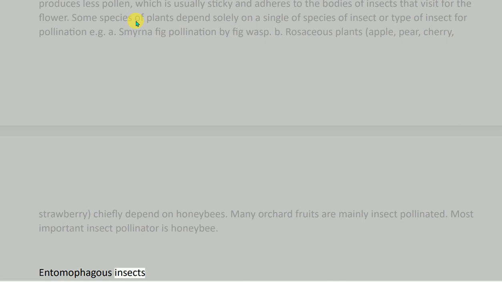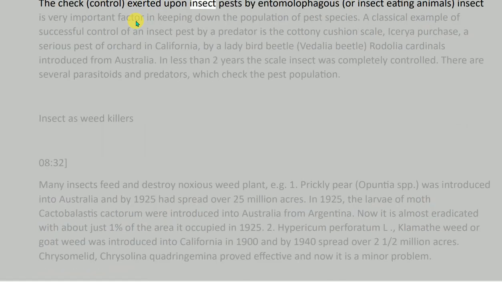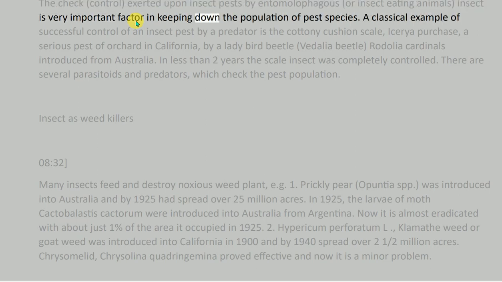Entomophagous insects. The check, or control, exerted upon insect pests by entomophagous, or insect-eating animals, is a very important factor in keeping down the population of pest species.